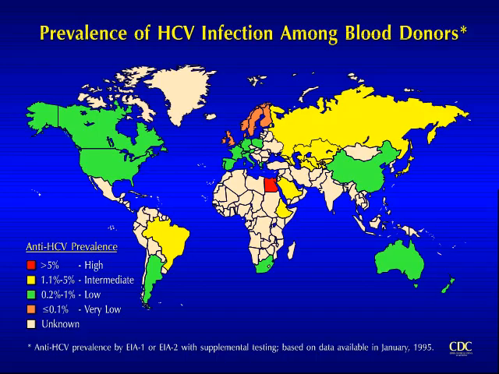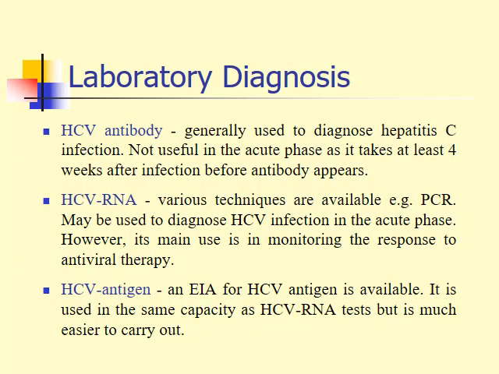This slide is just to show you that there is a high prevalence of anti-hepatitis C virus in Egypt in blood donors. Laboratory diagnosis: depending on hepatitis C viral antibody is generally used to diagnose hepatitis C virus infection. It is not useful in the acute phase, as it takes at least 4 weeks after infection before antibody appears, and to reach a detectable level it needs 2 to 2.5 months after the exposure.